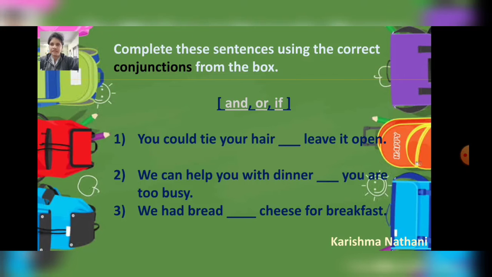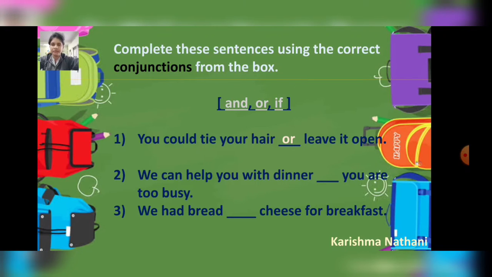Next is complete these sentences using the correct conjunctions from the box. There are conjunctions given in the bracket. We have to identify that and put it into the given blank. First is you could tie your hair dash leave it open. You could tie your hair or leave it open.